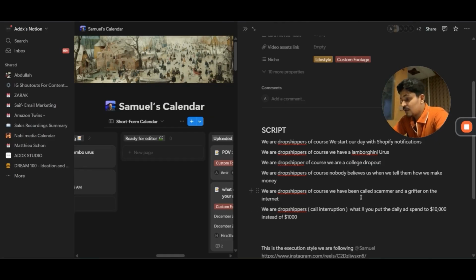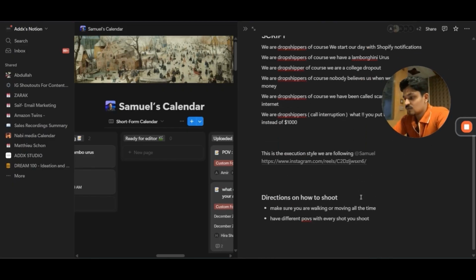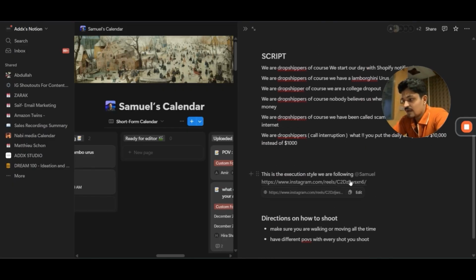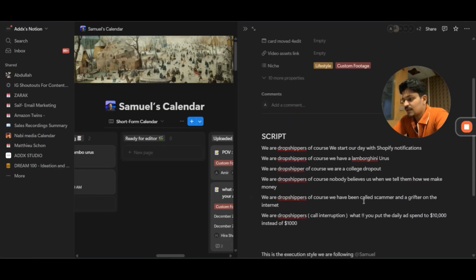You can see how he's creating shots. He's recording shot by shot, right? So yeah, this is what we have, and we've added an execution style, simple as that. You can see that there's nothing a lot, but I've explained the essence of this video. So yeah, let's just start replicating this for Trading Geek.